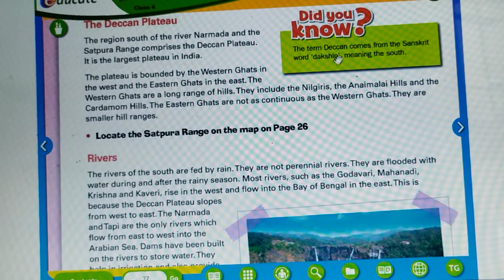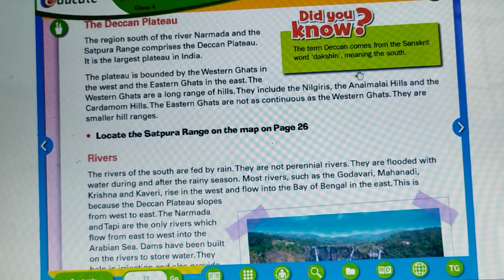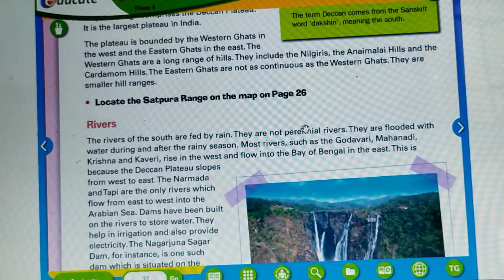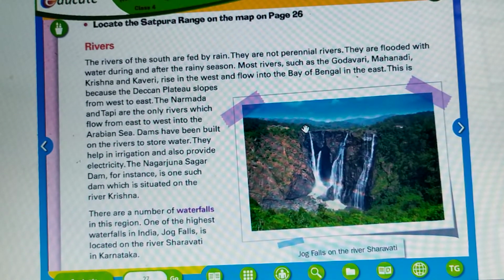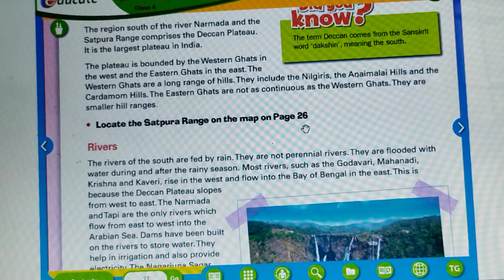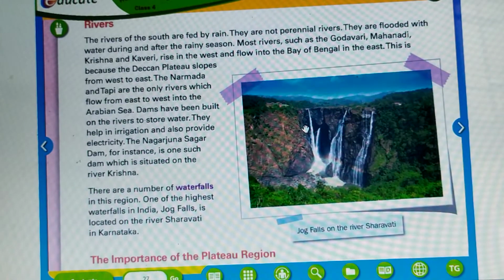Did you know the term Deccan? Deccan comes from the Sanskrit word Dakshin. Dakshin means the south. We have learnt in Hindi and Gujarati: Uttar, Dakshin, Purab, Paschim. So this word Dakshin means southern direction.